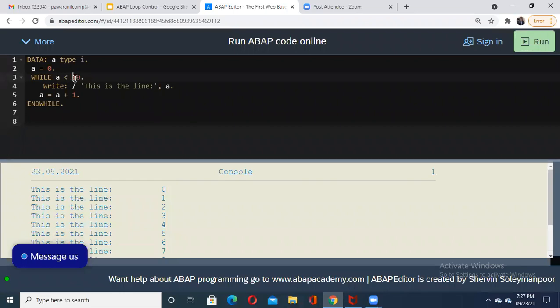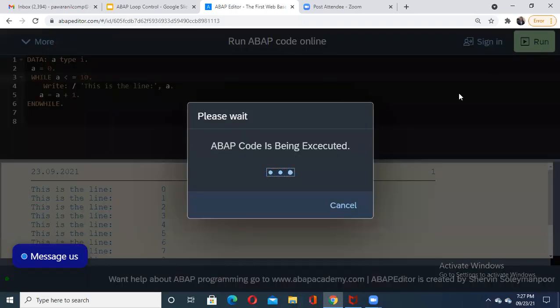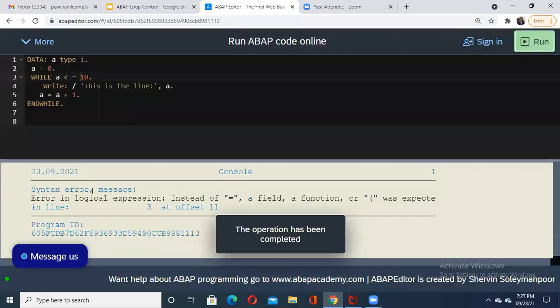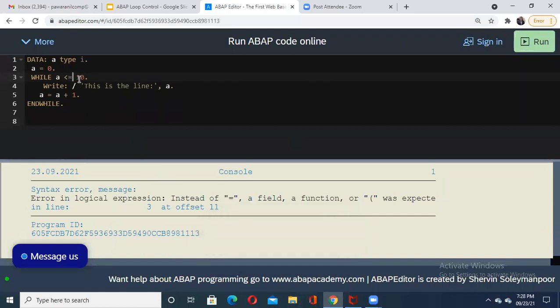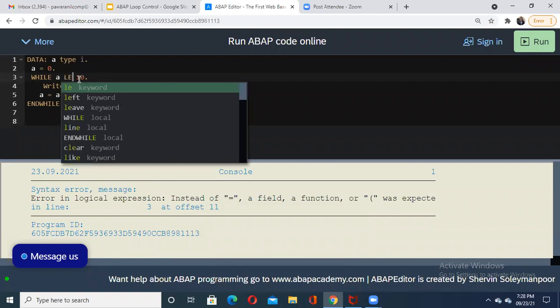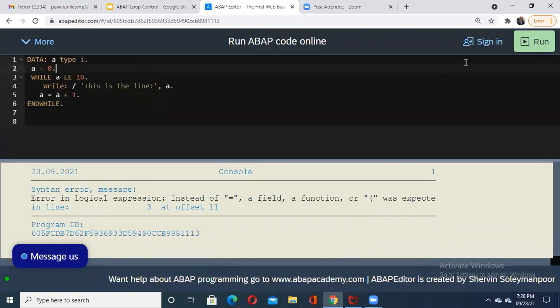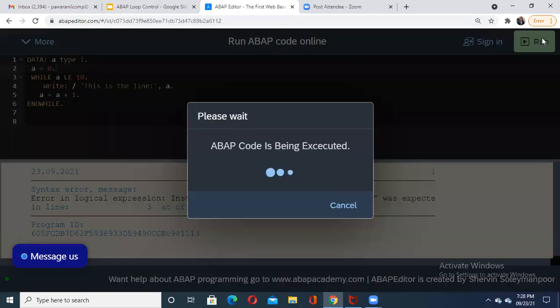A is less than or equal to 10. What is the change? I have just changed the condition. Let me check it. Oh, I made it in a different way. Okay, let us use this one, less than or equal to 10. We can use it this way also.